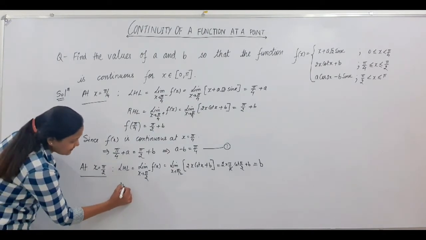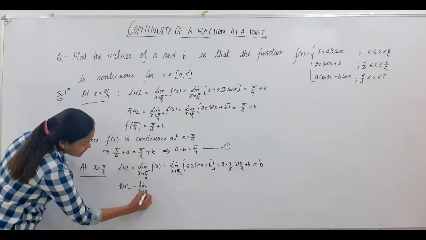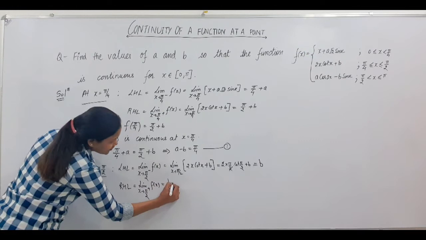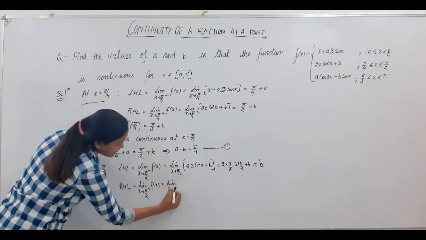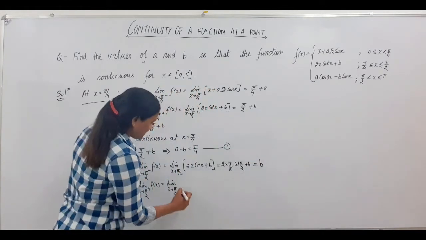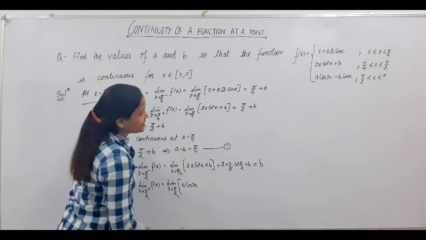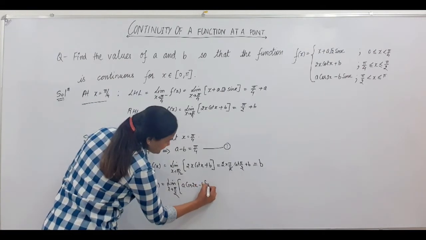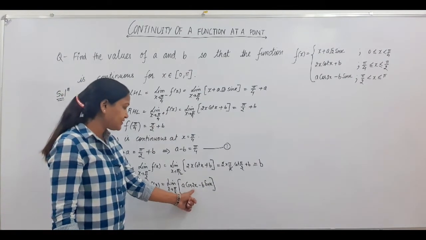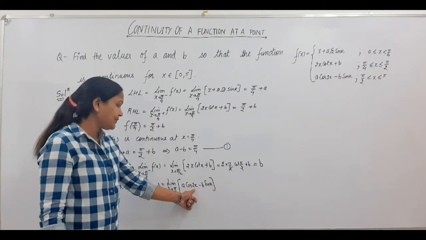Now the right hand limit as x tends to π/2 plus. To the right of π/2, your definition of the function is a cos 2x minus b sin x. When x is equal to π/2, 2x tends to π, and cos π is minus 1.